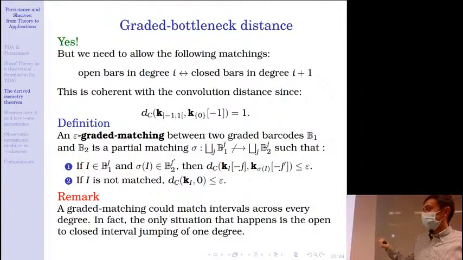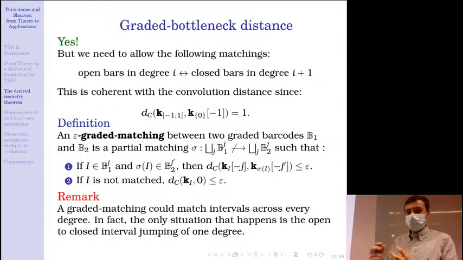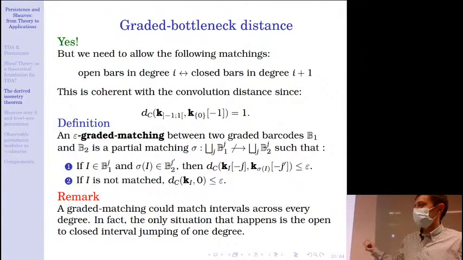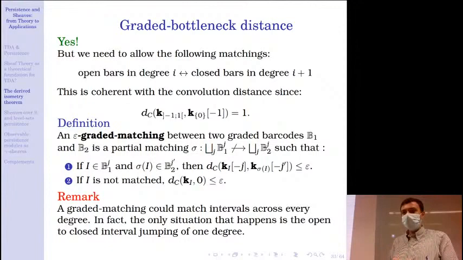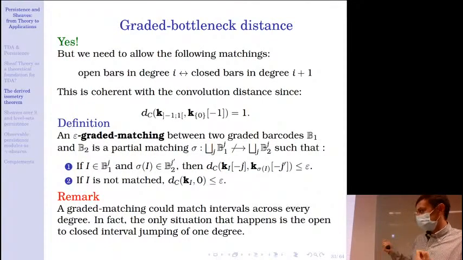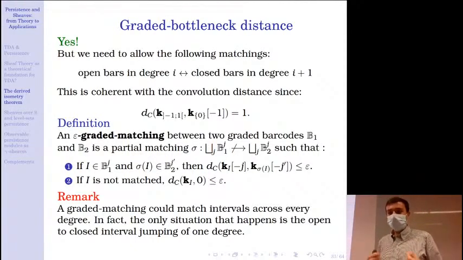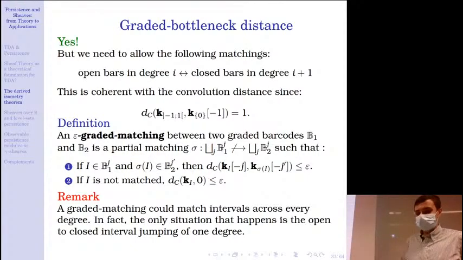So from this definition you could think that a graded matching could match intervals across any degree, but in fact when you do the computations of convolution distance, you see that the only case where an interval can cross a degree is when we have the situation of one open bar in degree I with one closed bar in degree I plus 1.